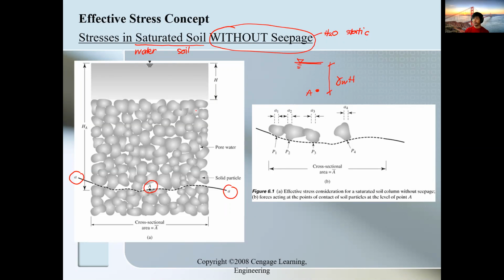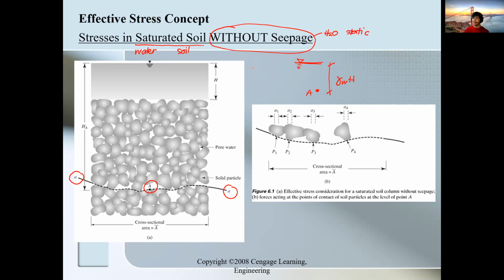Now, it's the same concept in your soil mechanics, but this time we approach it layer by layer, the same as in fluid mechanics. In fluid mechanics, we don't often go layer by layer since most of our problems are exposed to water. It can be glycerin or oil, but most of the problems in fluid mechanics are purely water, especially when you're solving hydrostatic pressure on gates.